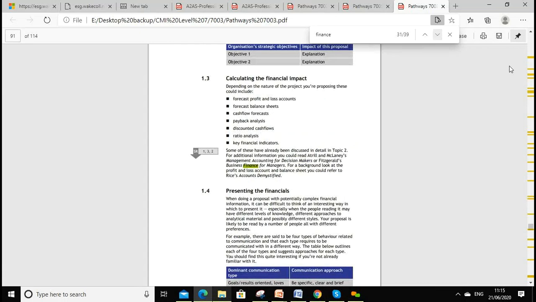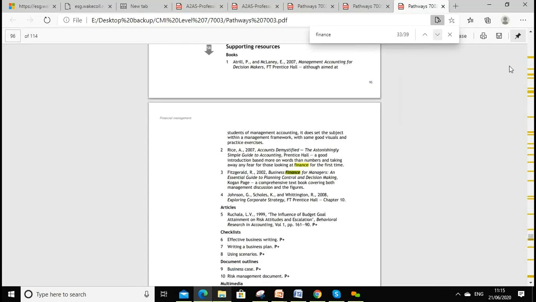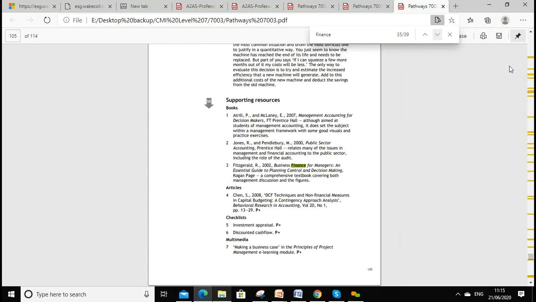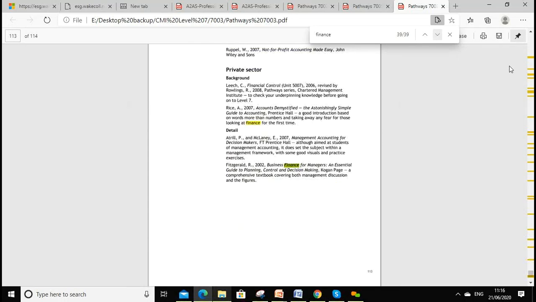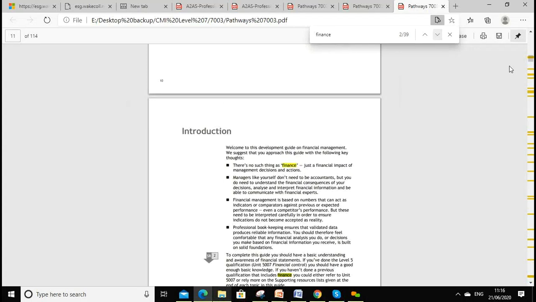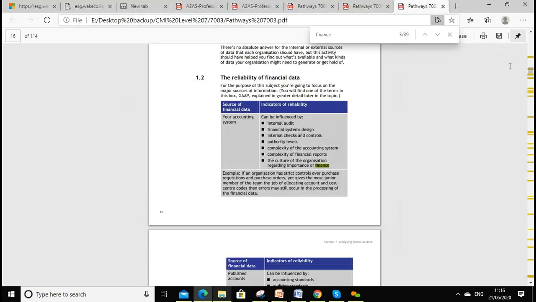and how we can budget, sources of finance, where the money will come from. Yes, so it's all being discussed, sources of finance for public sector, private sector. So it's good to look around as well. And then we have financial data, like the sources of information we can get through accounts, through published data. So sources of financial data, sources of information.